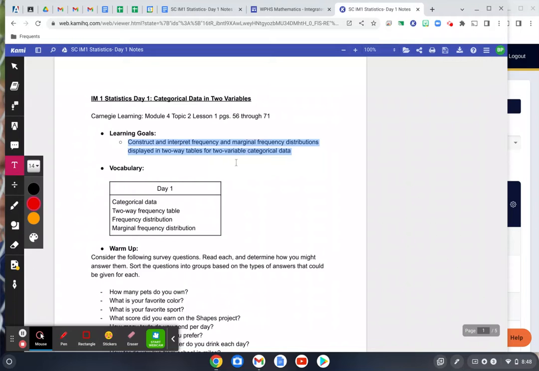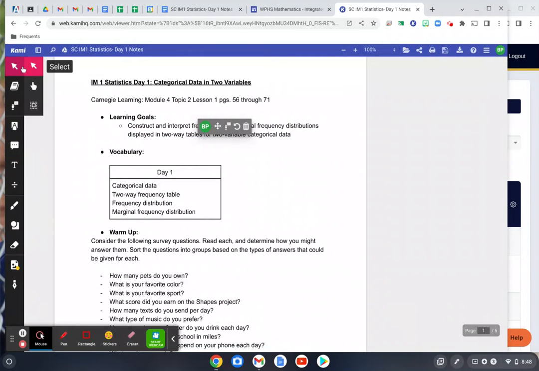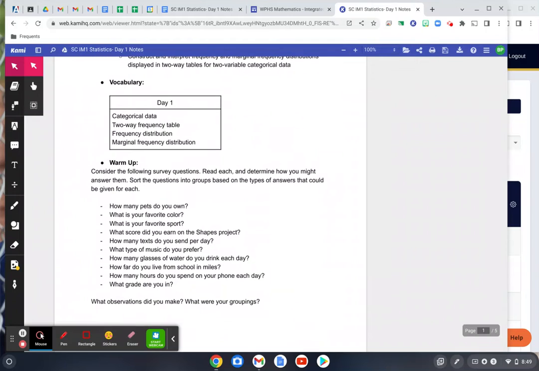Frequency and marginal frequency distributions and two-way tables and categorical data. A lot of that's probably new for you. Some students came in with some prior knowledge, had heard of categorical data and quantitative data before, which is awesome. If not, totally fine as well. A lot of this is going to be new, so open your mind up and just give it a chance. I think that you'll like it. So look at the vocabulary there, but again, it's not going to ring too many bells. So let's look at the warm up.